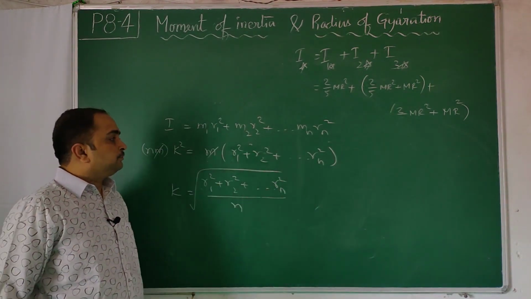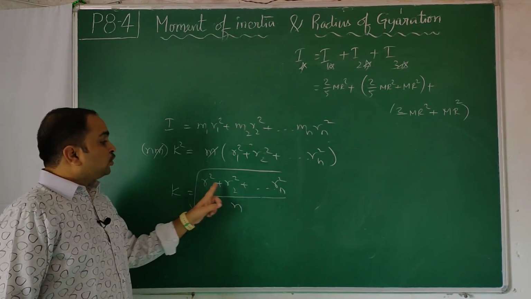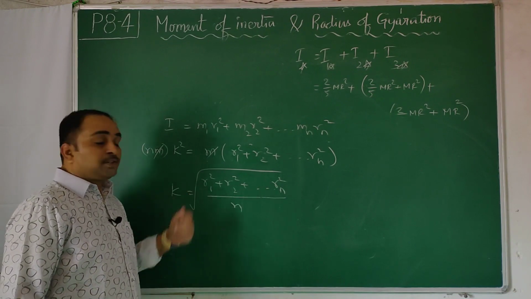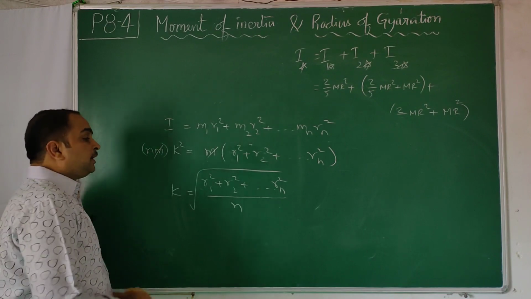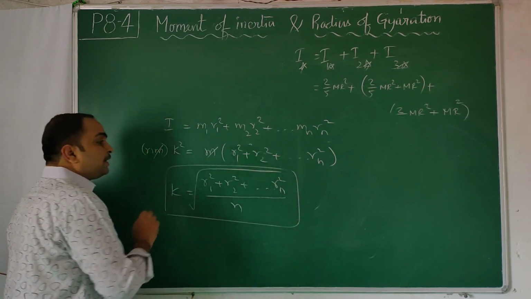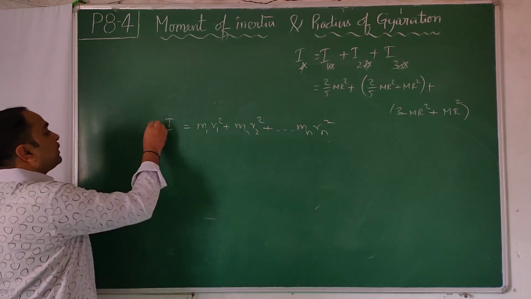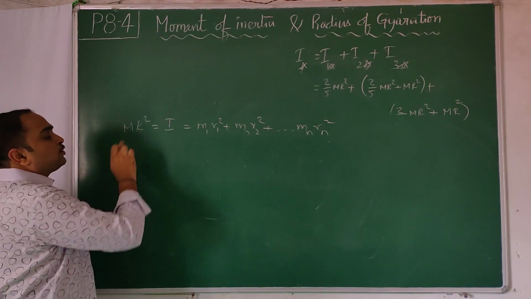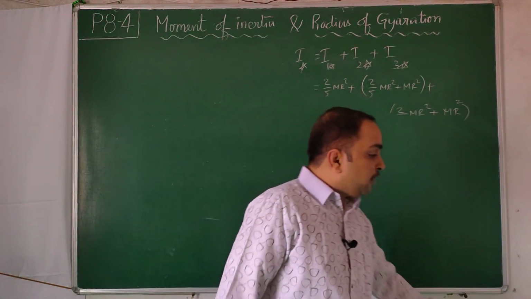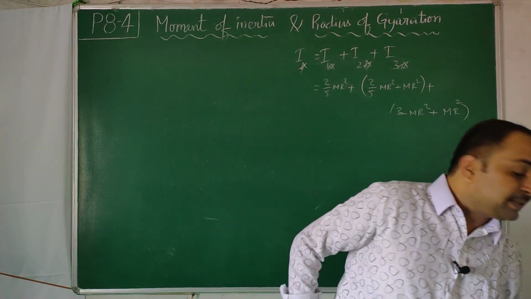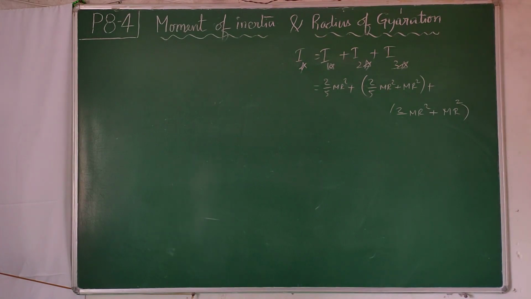The root of the sum of the quantities divided by the number of quantities is the mean. The mean of squares of perpendicular distances of different particles from the axis of rotation is defined as the radius of gyration, which is the average radius of gyration. Generally we never do it like this. We take this equal to mk square, where k square I find by dividing by the total mass. Anyhow, that's the definition, which you may have to write in your board examinations. That's why I covered it. This completes the moment of inertia concept.